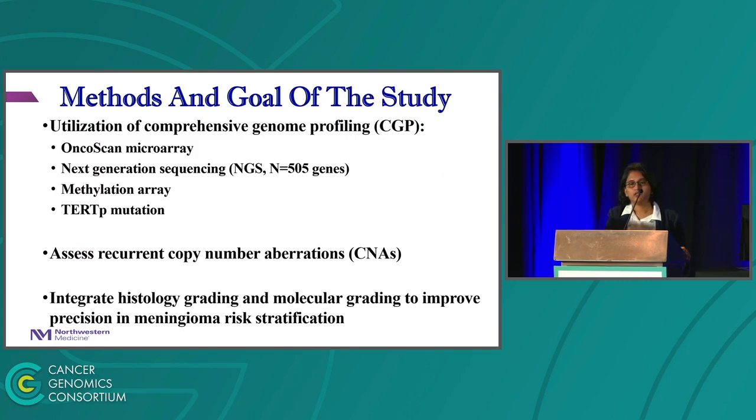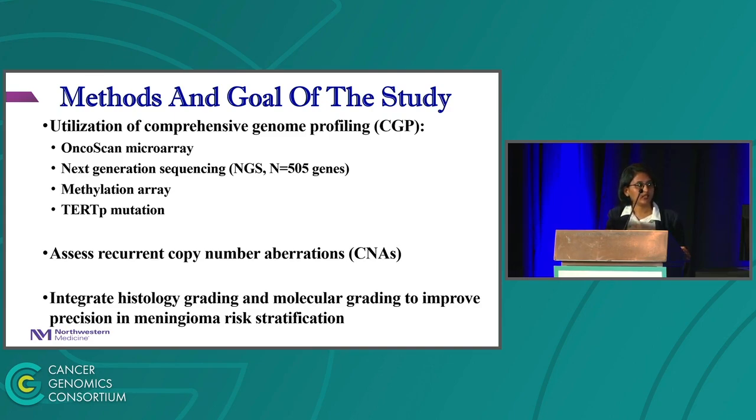So the purpose of this study was to evaluate meningioma cases at Northwestern Medicine from 2020 to 2023 and to review their demographic features, histopathology, tumor location, recurrence, genomic landscape, and clinical follow-up. A lot of large-scale genomic studies have identified recurrent copy number aberrations, gene fusions, and mutational profiles of many brain tumor types.